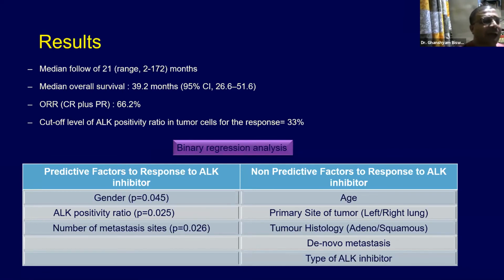The cutoff level of ALK positivity ratio in tumor cells for response was 30%. The binary regression analysis showed, on the left-hand side, the predictive factors for response to ALK inhibitors. You can see gender: females did better than males. You can see the p-value, ALK positivity rate, and the number of metastatic sites. The non-predictive factors for response to ALK inhibitors were age and primary site, so left or right didn't matter. Adeno versus squamous did not matter. De novo metastasis did not matter, and the type of ALK inhibitor also did not matter.